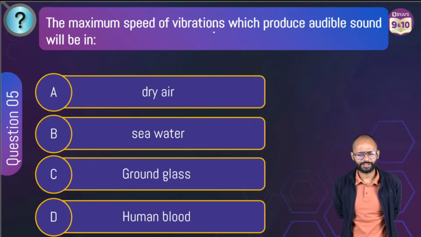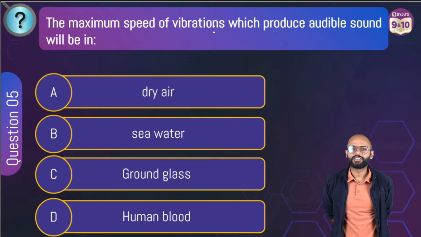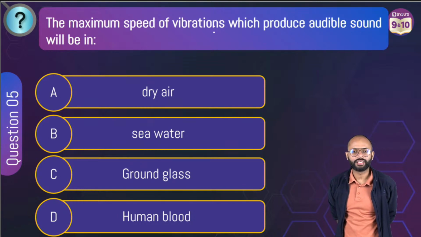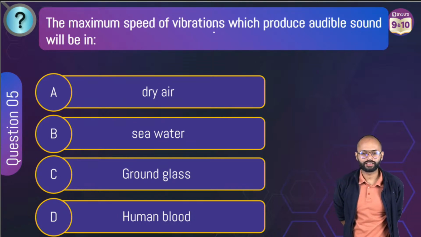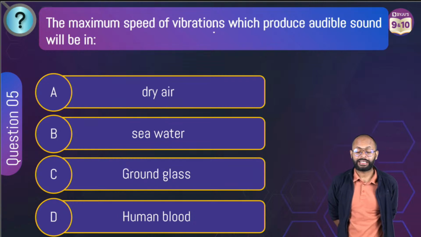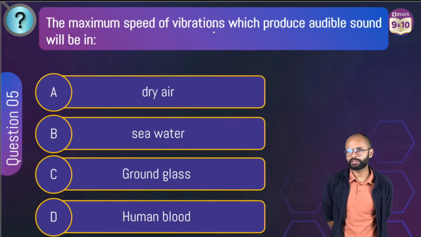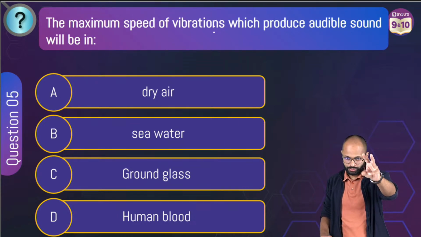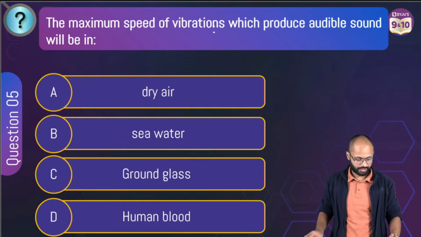I'm not giving a poll for this question. Very simple question: speed of sound will be maximum in what? Four options. Come on, it's a very easy question. Tips to solve numericals: you have to practice the numericals, because if you don't practice numericals and you are solving them for the first time, you'll feel underconfident. So practice NCERT exemplar in-text questions. Okay, was it asked in centimeters?